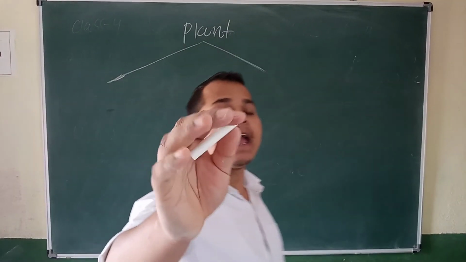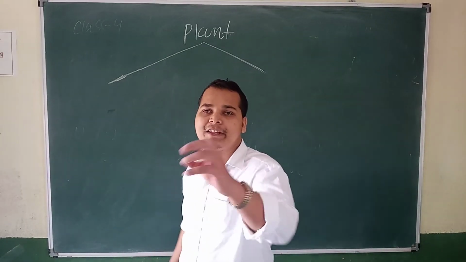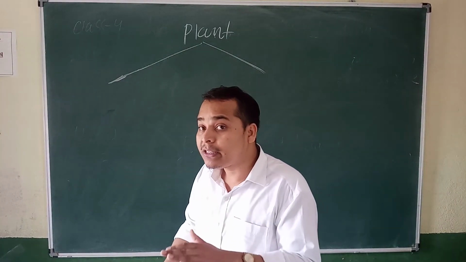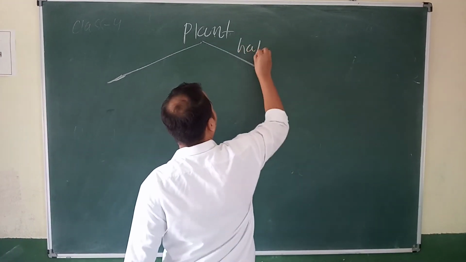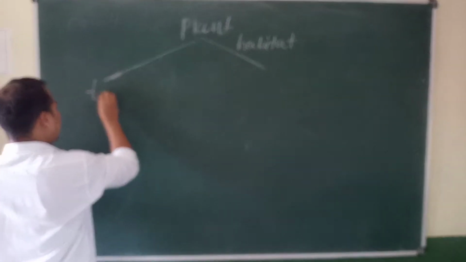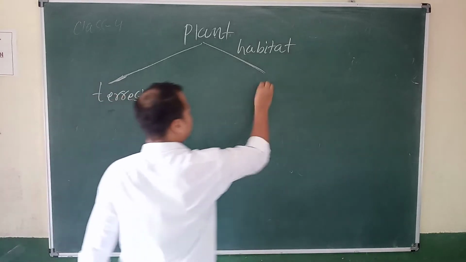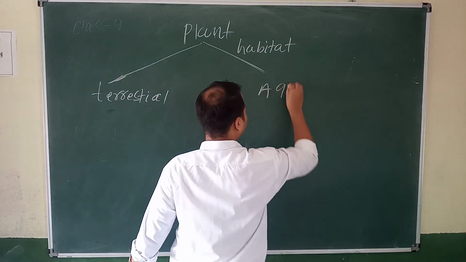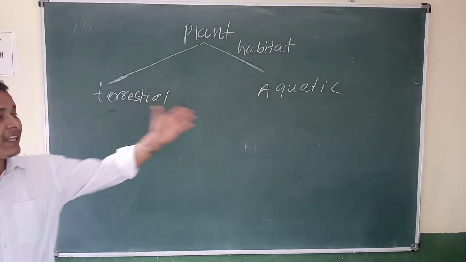So the habitat of the plant is of two types. One is terrestrial, another is aquatic. Because this is the plant habitat. One is terrestrial, another is aquatic.